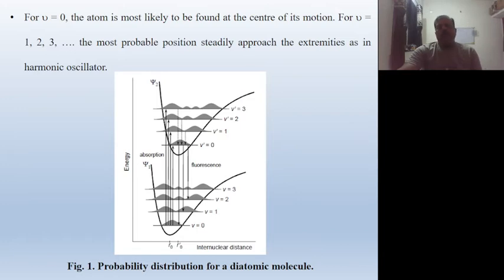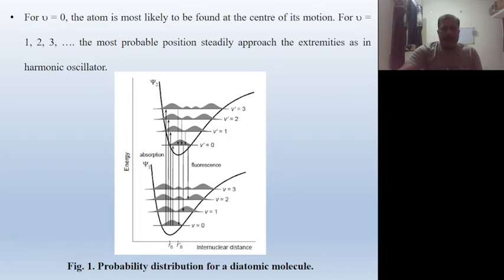It will emit light or energy. This is the transition. 0-0 means ground state 0 to excited state 0. Then 1-0 means ground state 0 to excited state 1. Then 2-0 means ground state 0 and excited state 2, and so on.